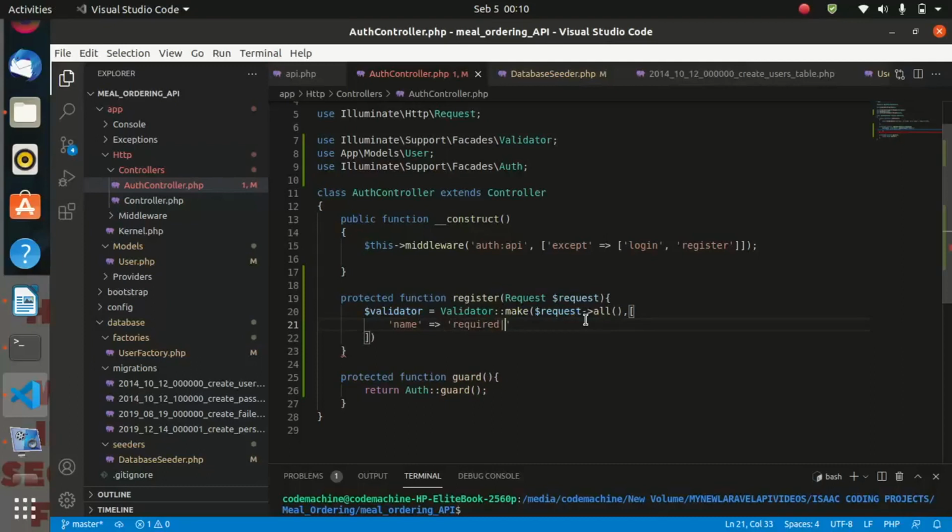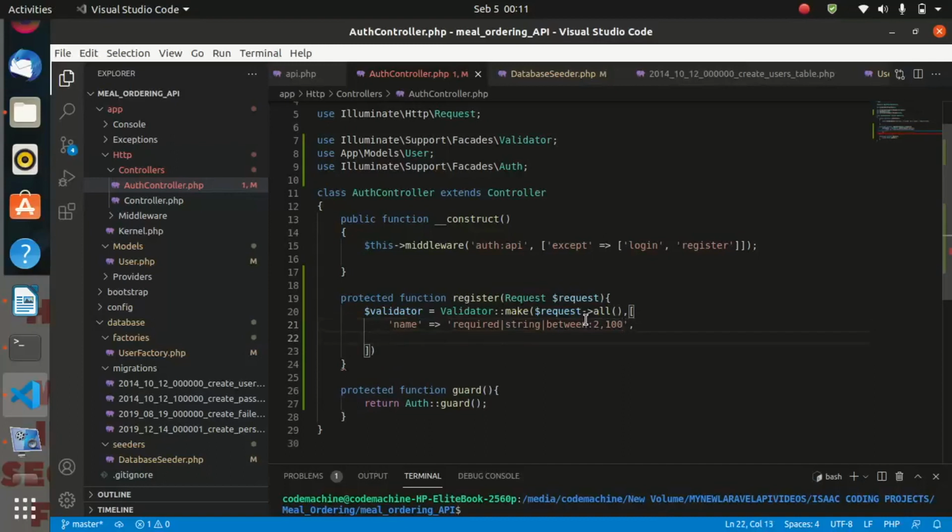It is required, and it must be a string between 2 to 100. Between 2 to 100.